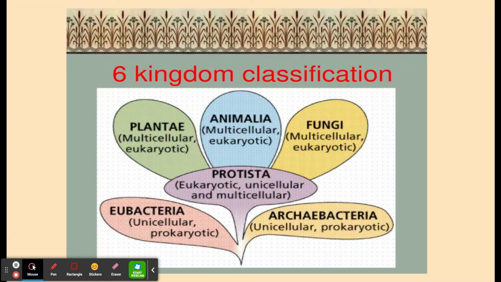On the other hand, eubacteria organisms are still unicellular and prokaryotic, but those are the more common forms of bacteria that not only live naturally in our digestive systems, but also are the things that infect us and make us sick. So, these are the six major kingdoms that we have as of today.